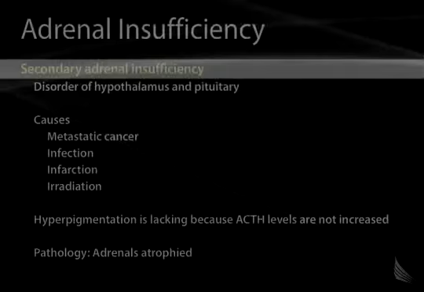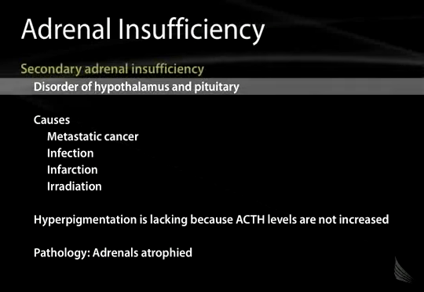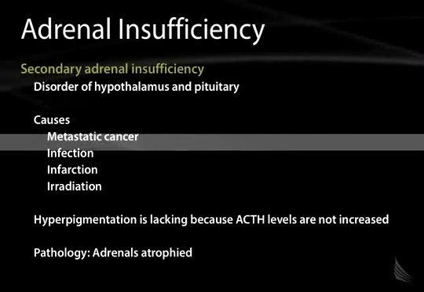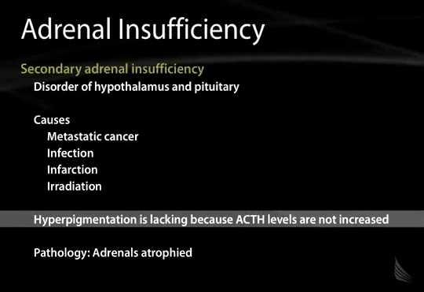So secondary causes of adrenal insufficiency, we've just discussed this, but briefly, disorders of the hypothalamus and the pituitary can cause secondary adrenal insufficiency, and this is an ACTH-dependent form of adrenal insufficiency. Metastatic cancer to the hypothalamus or pituitary, infection, infarction, irradiation. The thing I want to point out here is that hyperpigmentation is lacking because ACTH levels are not increased.